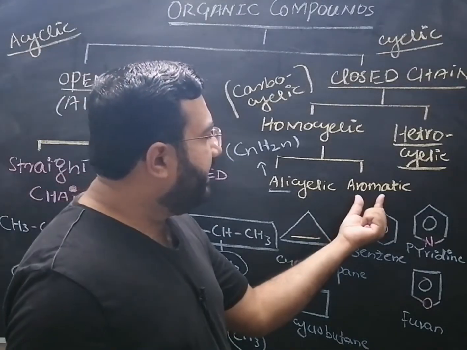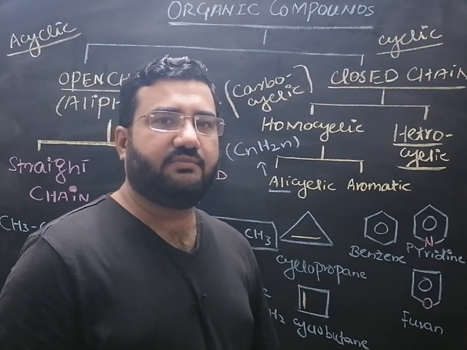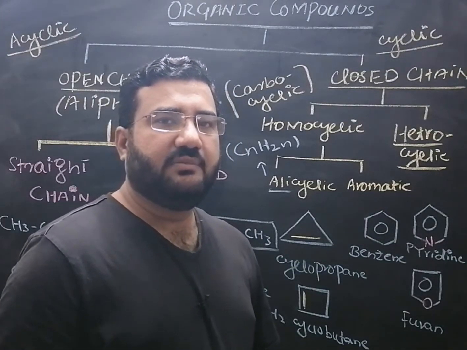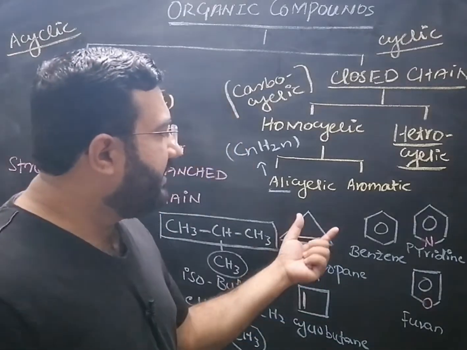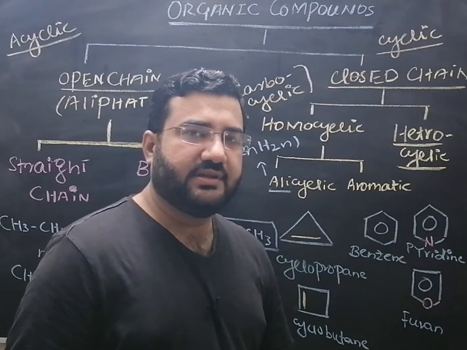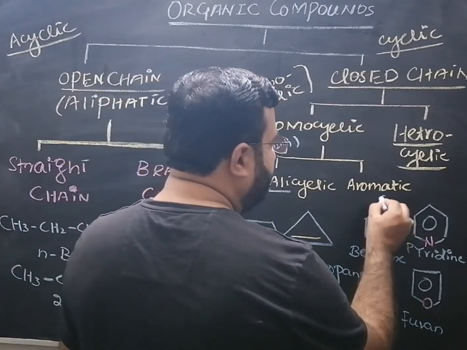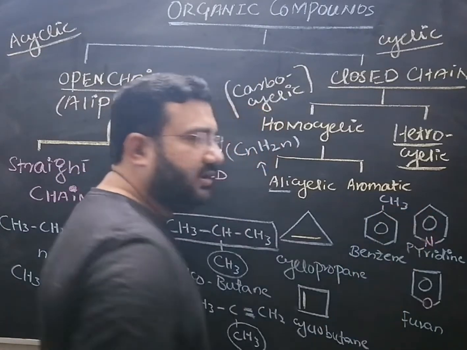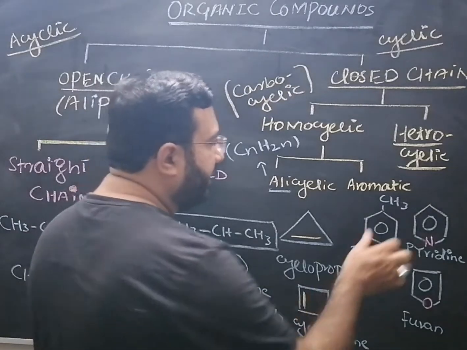The second category is the aromatic organic compounds. Now dear students, aromatic organic compounds are those in which benzene ring is present. So the benzene and its derivative, they are considered as the aromatic organic compounds. Benzene is an example. Similarly, if you will join here CH3 group, that will become toluene. Toluene is also an example of the aromatic organic compound.